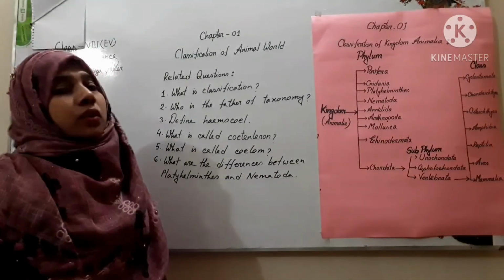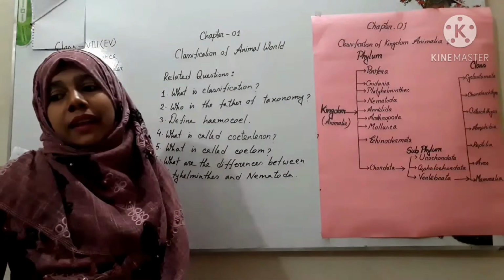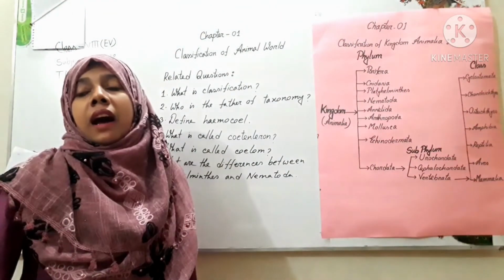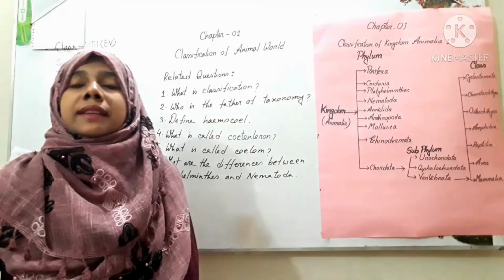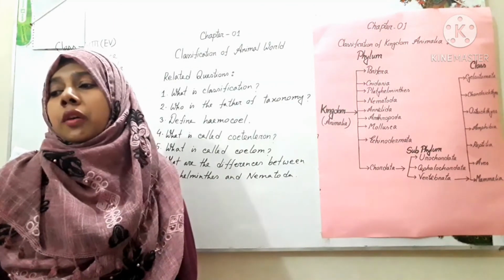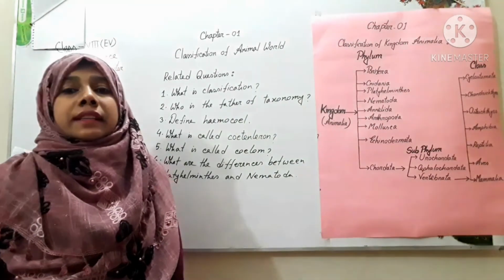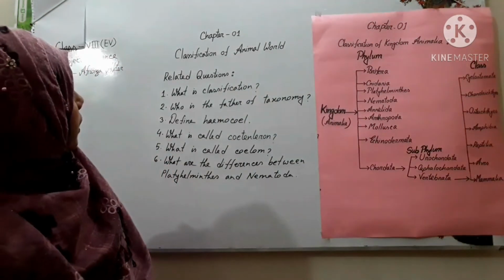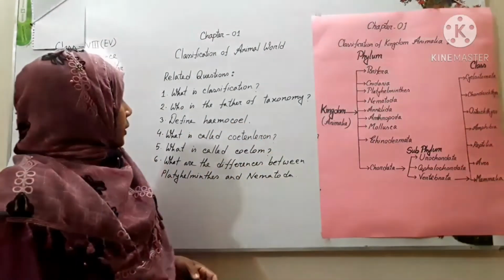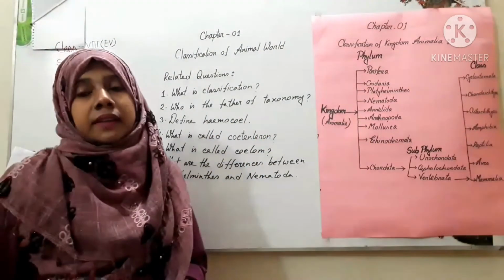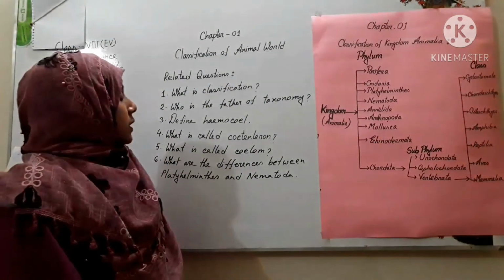At first, what is called classification? We know that to understand the animal world easily, systematic arrangement and grouping is necessary. The method of this systematic grouping or arrangement is known as classification. Okay, then the second one, who is the father of taxonomy? Here we know Carolus Linnaeus, a Swedish naturalist. He is the father of taxonomy.